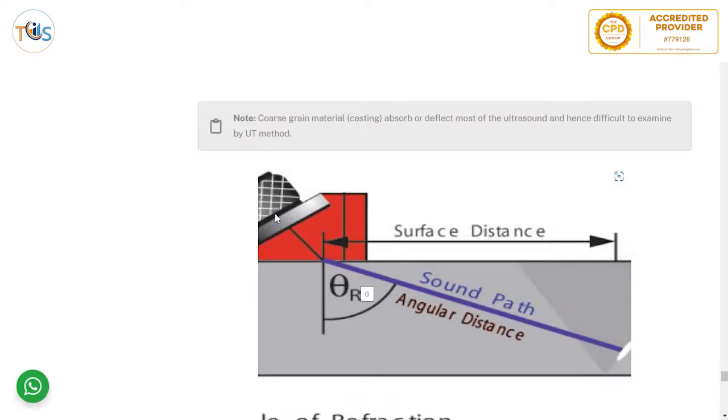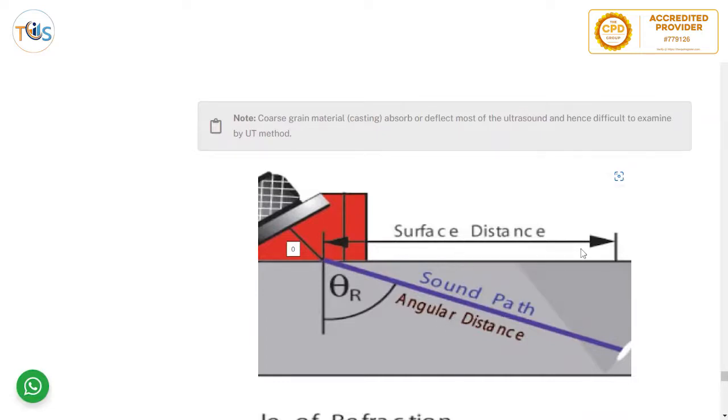You can see here the piezoelectric. This is the shoe of the probe. You have a shoe because the piezoelectric is very fragile, and the sound goes through the shoe at an angle. So this is oriented at an angle; although it goes straight, it then makes an angle.